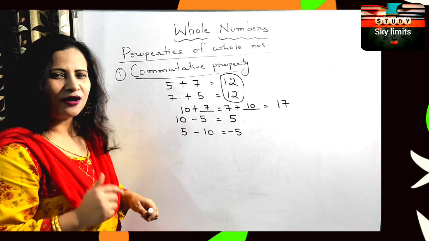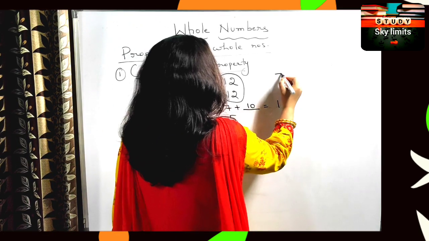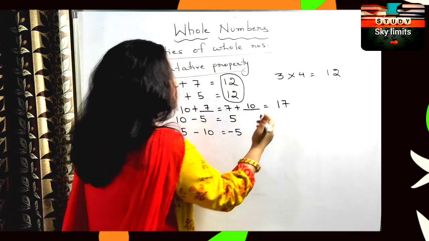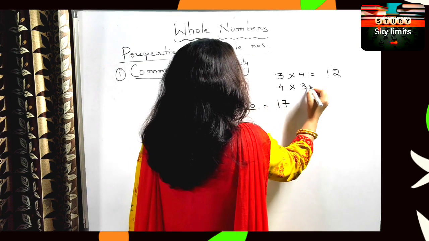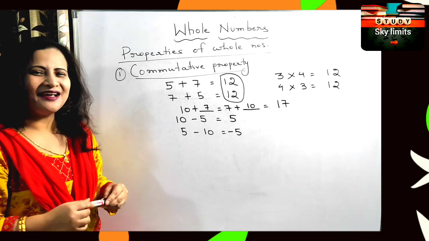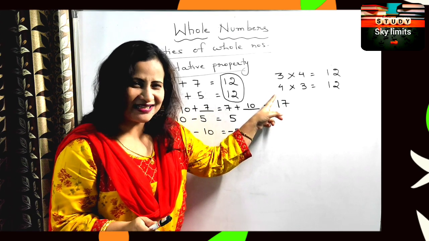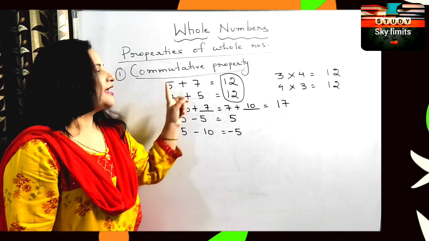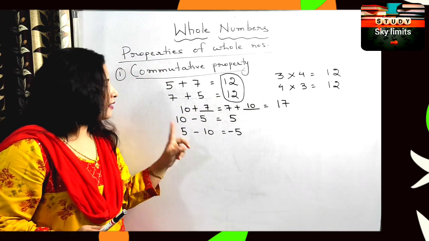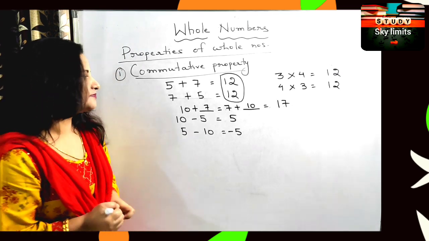Now let us check for multiplication as well. Let us take one more example. Suppose let us take 3 multiplied by 4. It's 12. Let us interchange it. 4 multiplied by 3 is again 12. That means commutative property holds true for multiplication as well. It holds true for addition, it holds true for multiplication, but it doesn't hold good for subtraction. Is the idea very clear? Let us check for division also.